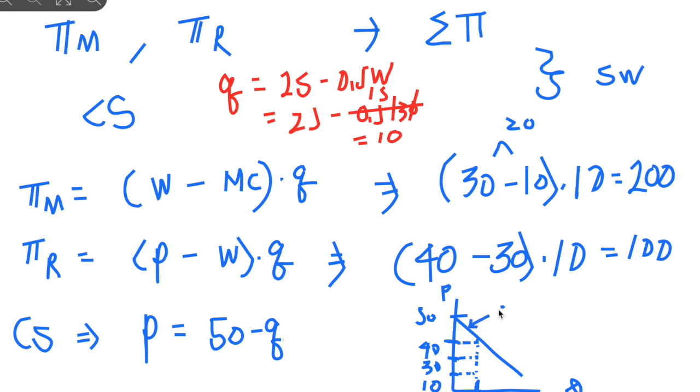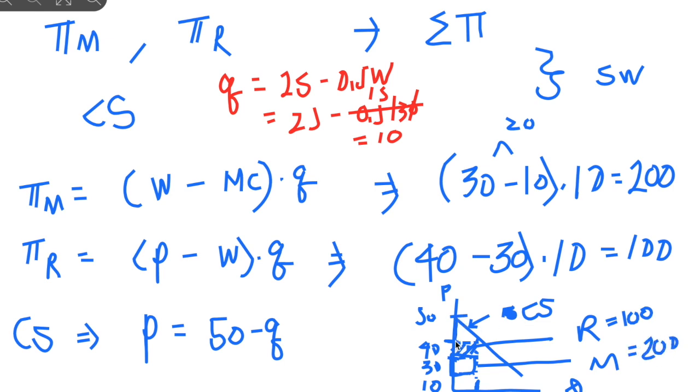We have the triangle for consumer surplus. We have the first square, right? For who? For retailer. And we got the last box for the manufacturer. And we got what? This equals 200, that equals 200.